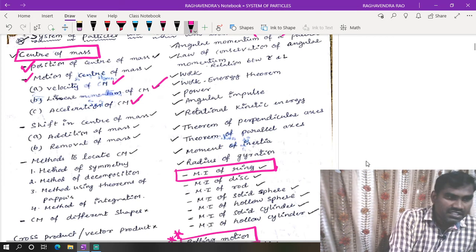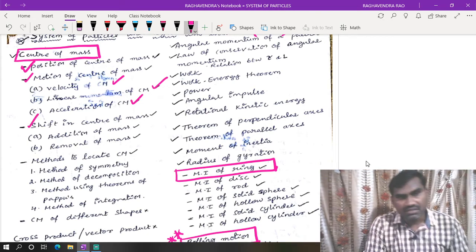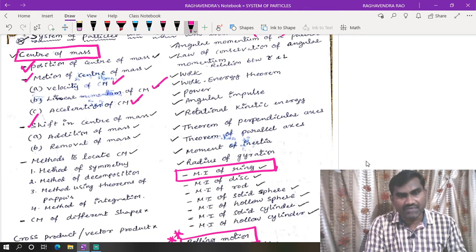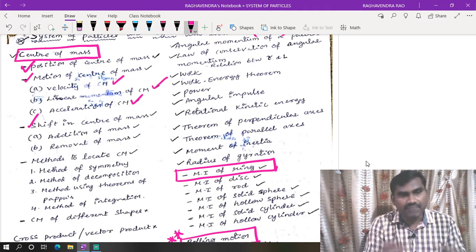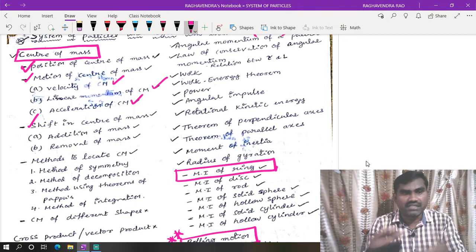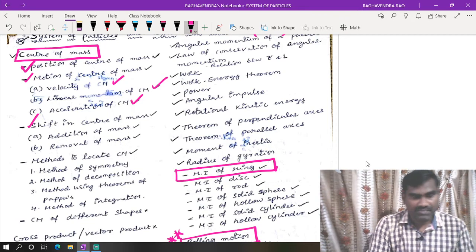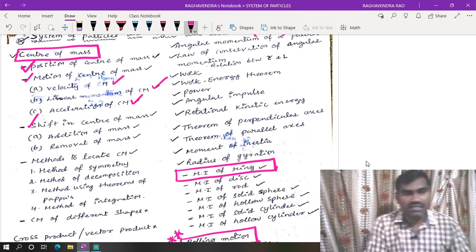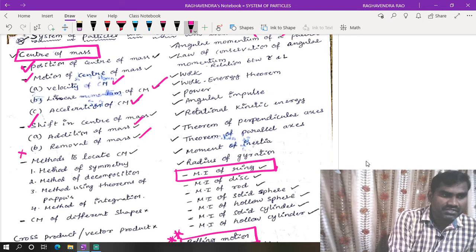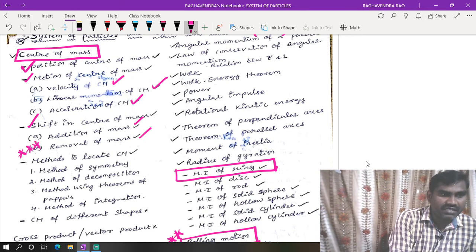And then shift in center of mass. By adding or subtracting some amount of mass from a given isolated system or any combination of bodies, when you remove one part of the system, how the center of mass changes is called shift in center of mass by addition or removal of masses. This removal of masses is very important.